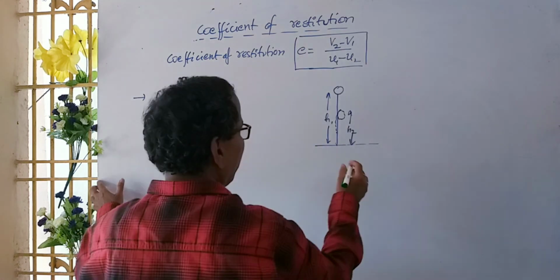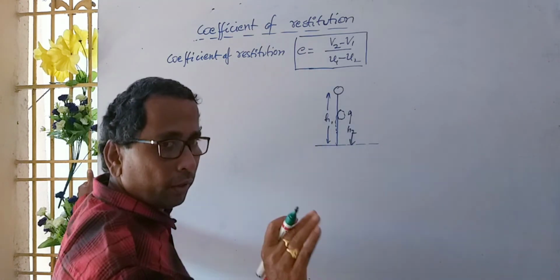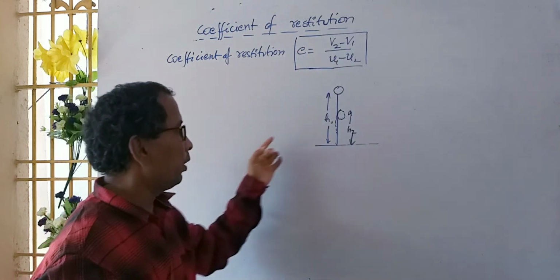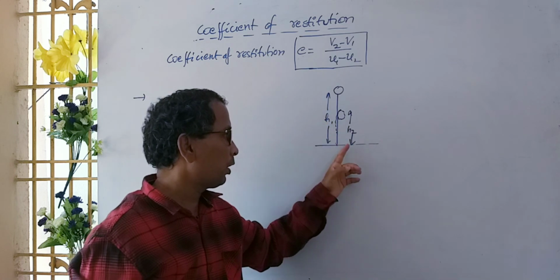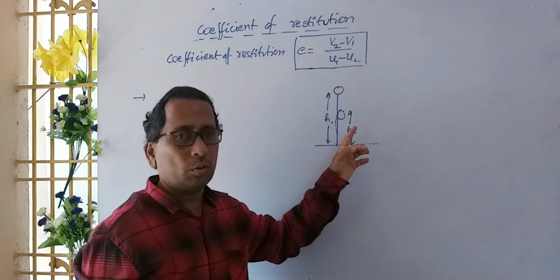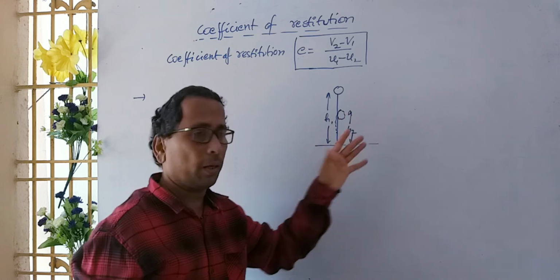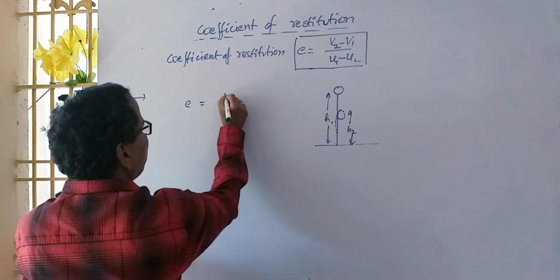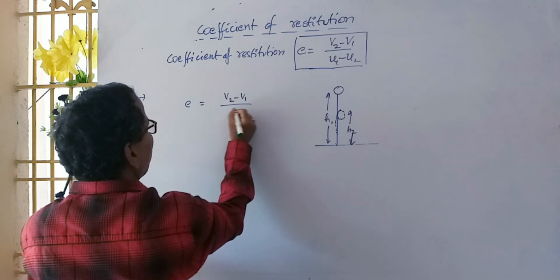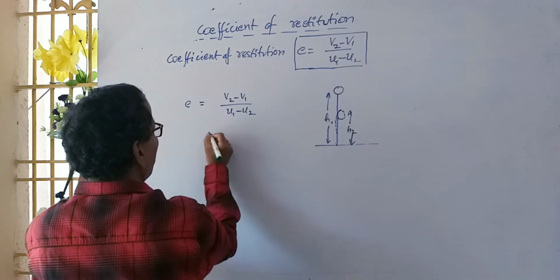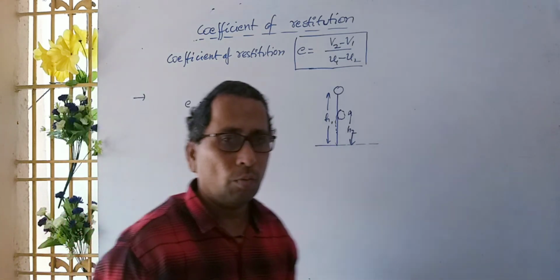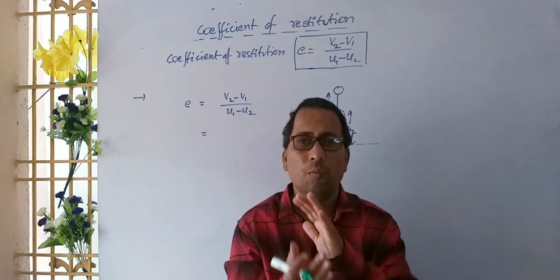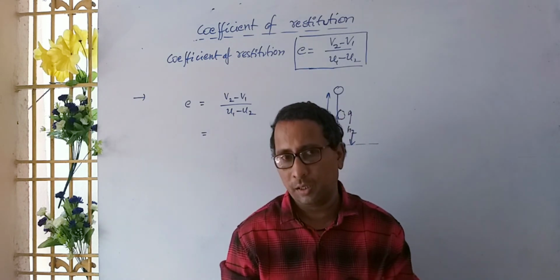Now why do they behave in different manners? Due to the coefficient of restitution. Suppose a body dropped from a height h1 rises to a height h2, not necessarily the same height. Then the coefficient of restitution is v2 minus v1 by u1 minus u2. Here 1 is the first body, represented by the spherical object, and the second body is the earth.